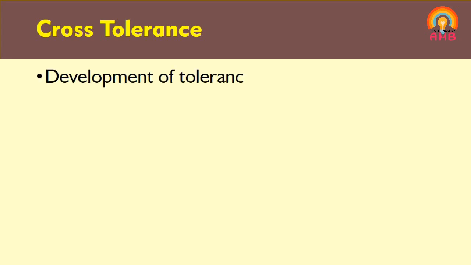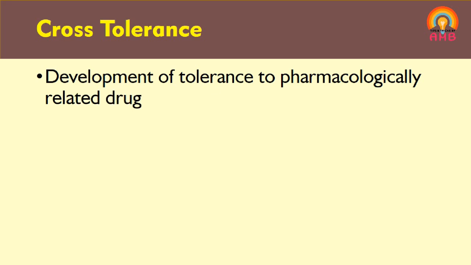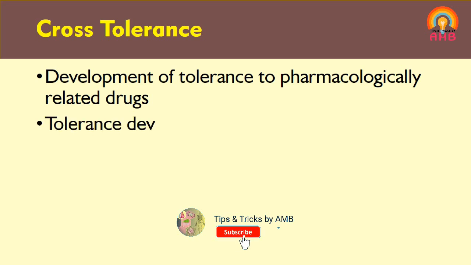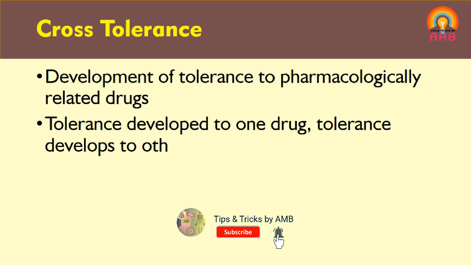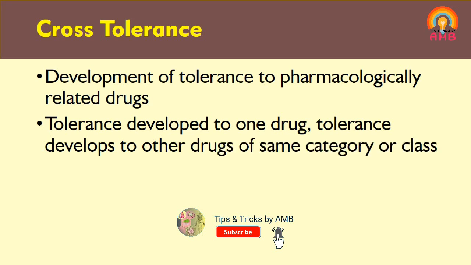Understood? Now we will discuss another type of acquired tolerance, that is cross tolerance. It is nothing but the development of tolerance to pharmacologically similar or related drugs. Let me elaborate. If tolerance is developed to one drug after its repeated administration, tolerance is developed in that individual to other drugs too belonging to the same category or class which were not administered by that individual previously.